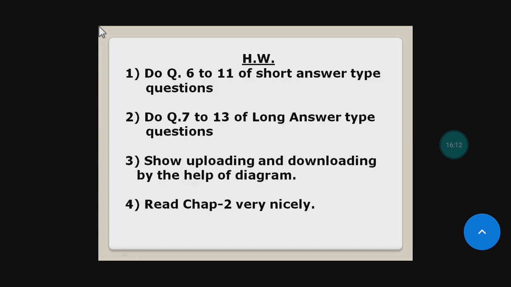Now students, you have some questions which are to be done by you. Do questions 6 to 11 of short answer type questions. Do questions 7 to 13 of long answer type questions. Third, you have to show the uploading and downloading process. Understood? With the help of a diagram. And the next chapter, chapter 2, you have to read very nicely.